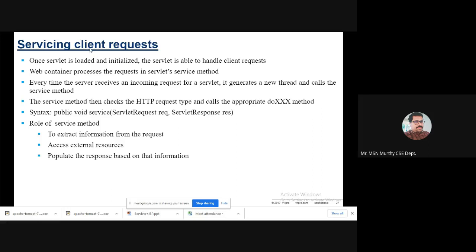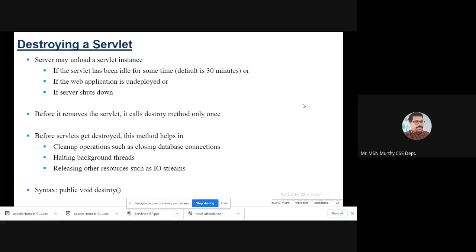Servicing the client request: for client requests we have service methods, doXxx methods, doGet and doPost. One should know what doGet is and what doPost is. Destroying a servlet can be done by the destroy method, public void destroy. What exactly is done in the destroy method, sir? This is nothing but your normal Java program.